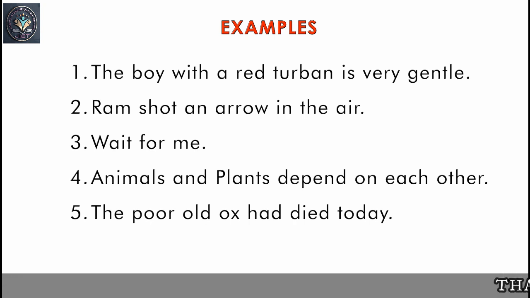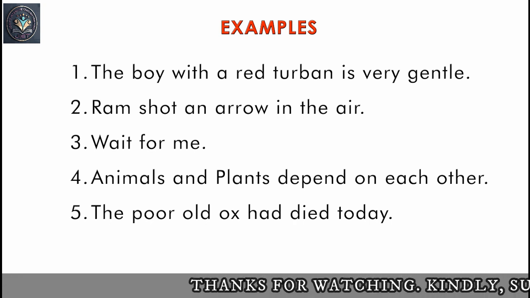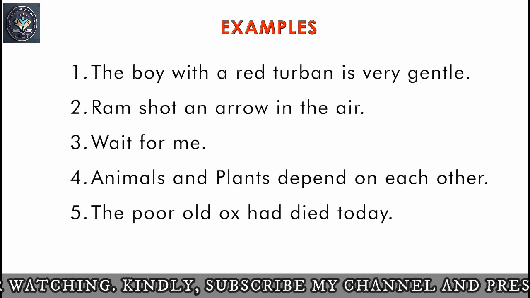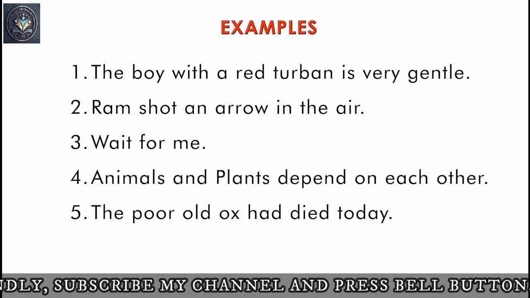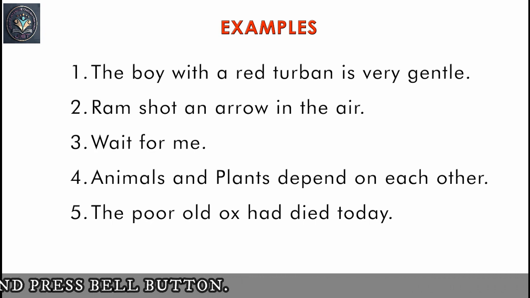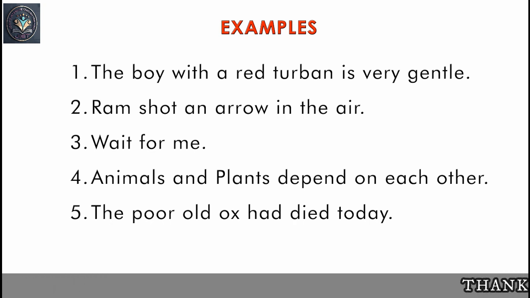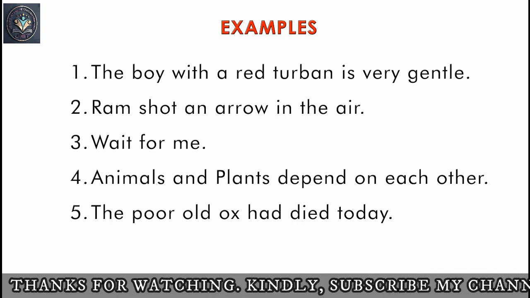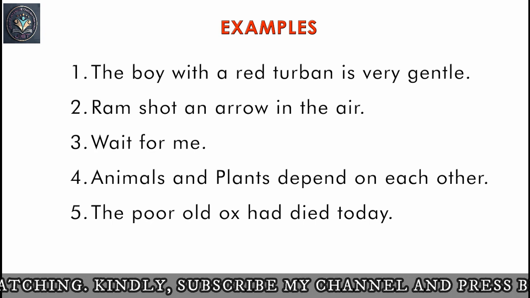Fourth, animals and plants depend on each other. Animals and plants is the subject. Since there are two subject words, this is a compound subject. Depend on each other is the predicate. Fifth, the poor old ox had died today. The poor old ox is the subject, had died today is the predicate.